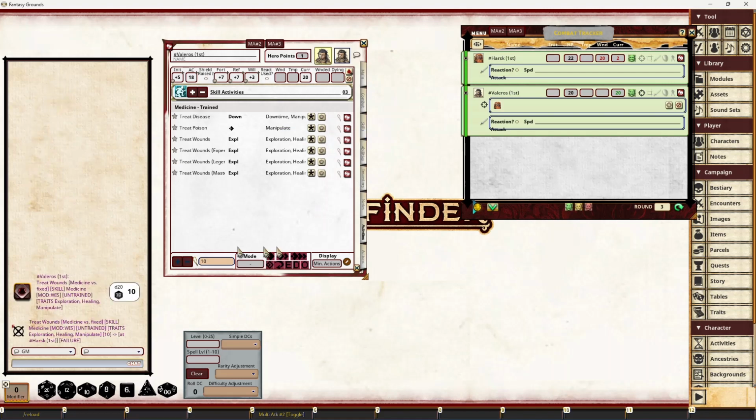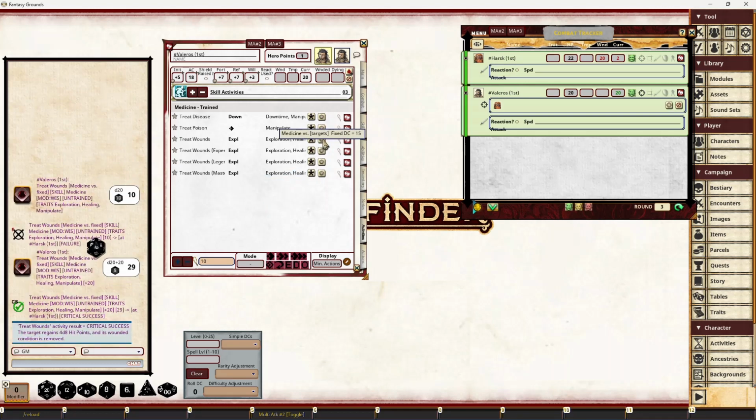10, that's a failure, so that's not going to do anything. So I'll just give myself a plus 20 on this just to make sure we get a critical, so you can see something actually working. So 29, that's a critical success. I'll do 48, and then I apply all actions. So that's going to remember that Valeros did a treat ones to Harsk, and so when I click this, it's going to look at the previous result of a treat ones from Valeros to Harsk, which is a critical success, so it should roll 48.